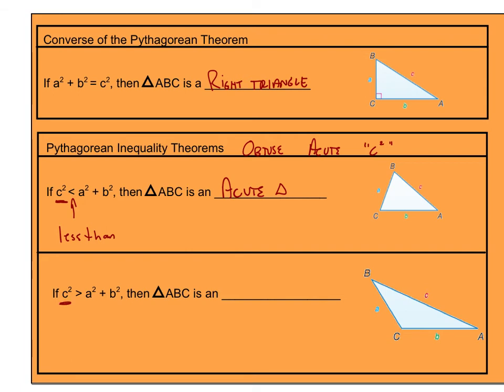If c squared is much bigger, you're going to have this situation, this triangle situation. In that case, you're just going to say, you know what? That's an obtuse triangle. So that's maybe a different wrinkle than you've seen before for using the Pythagorean theorem, being able to use it to help identify what kind of triangle I am dealing with here.